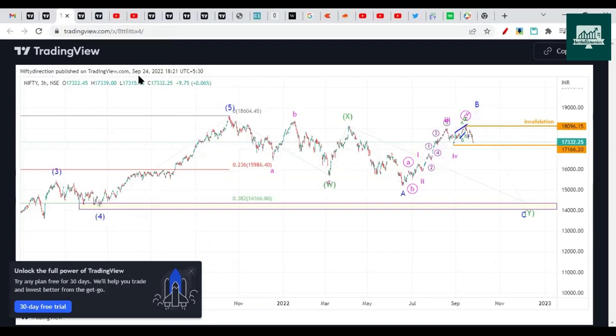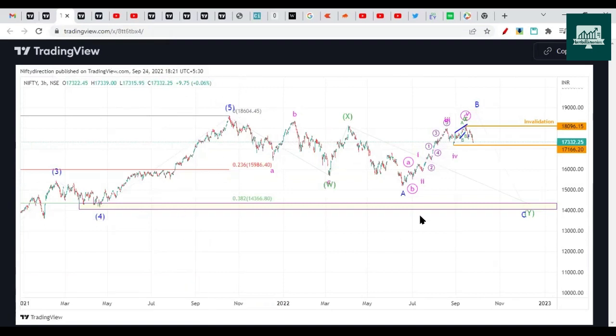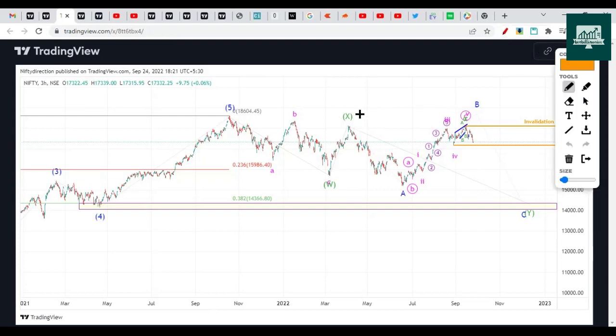This is the chart from 24th of September. So here we mentioned Nifty has gone up with three swings, A wave and then B wave here. So A, B and C. So it is not expected to break this X wave's high. Okay. So this X wave's high was 18,115, right? It didn't break that. It made a high of 18,096 and dropped from there, right?